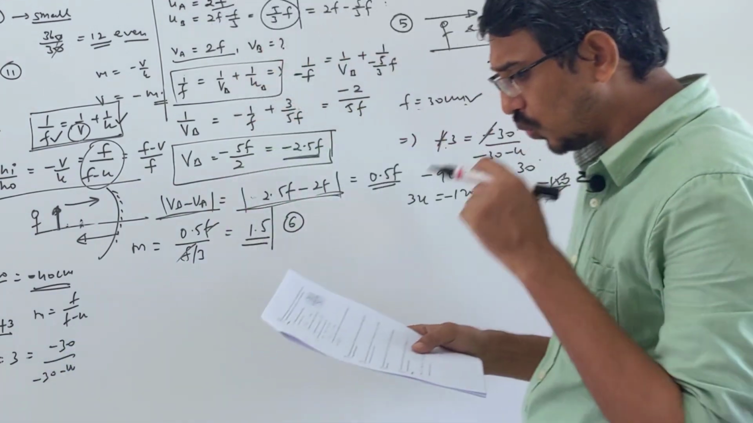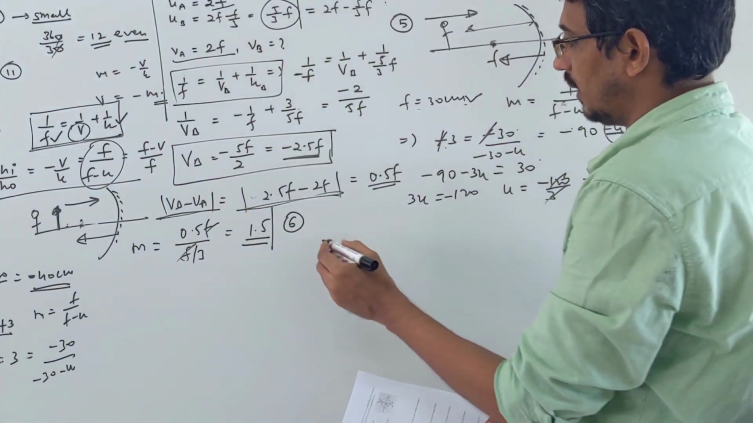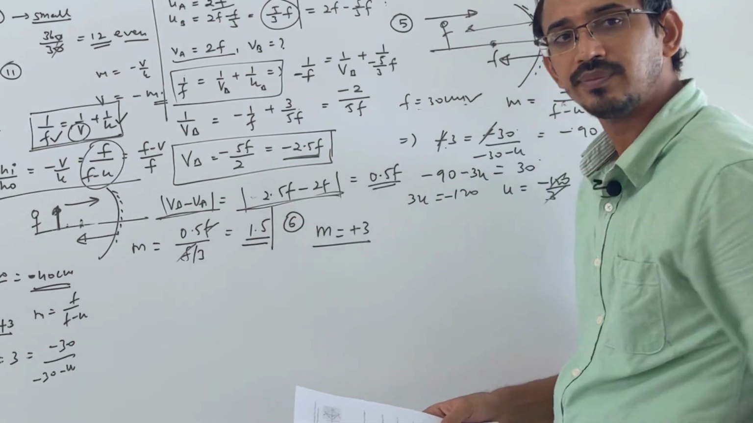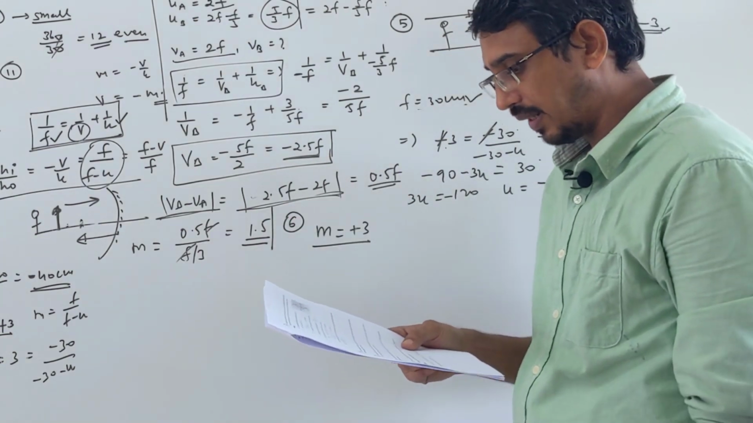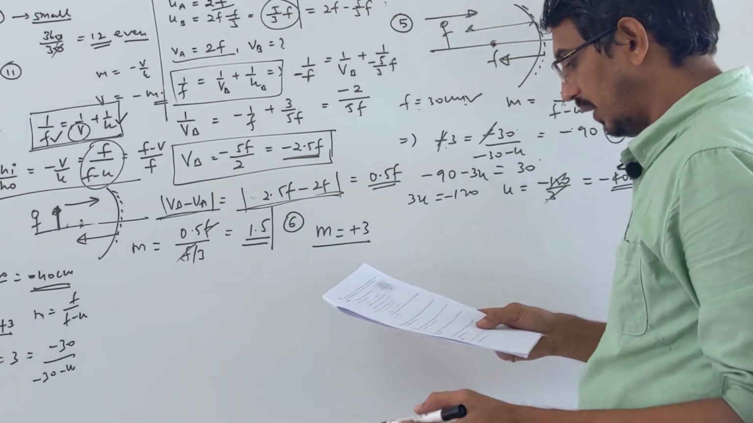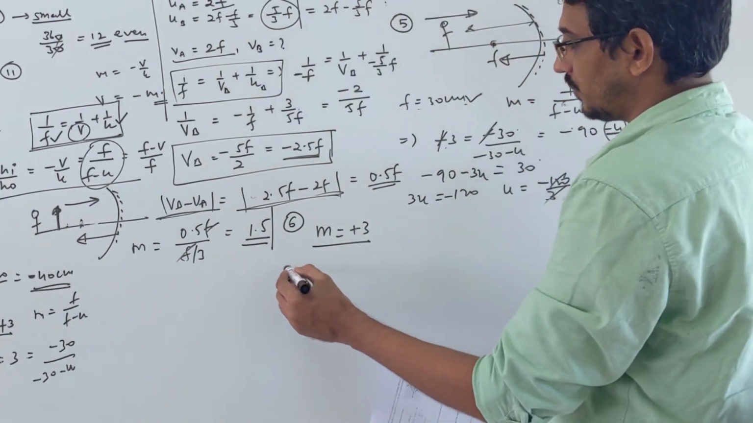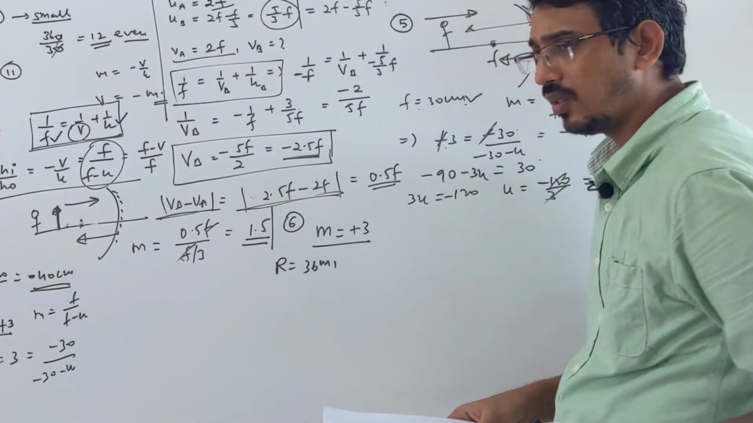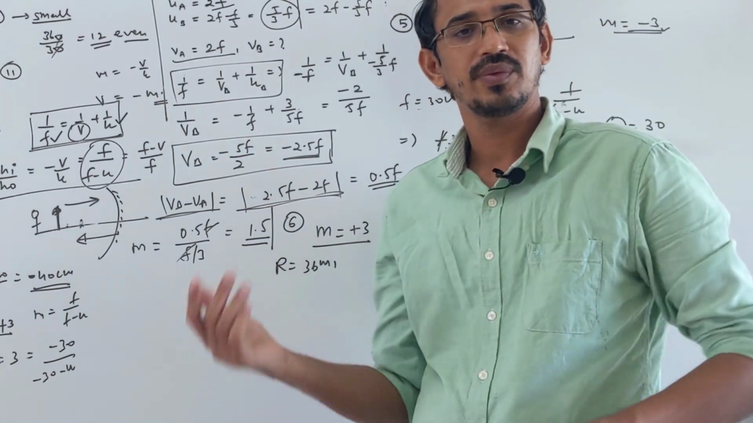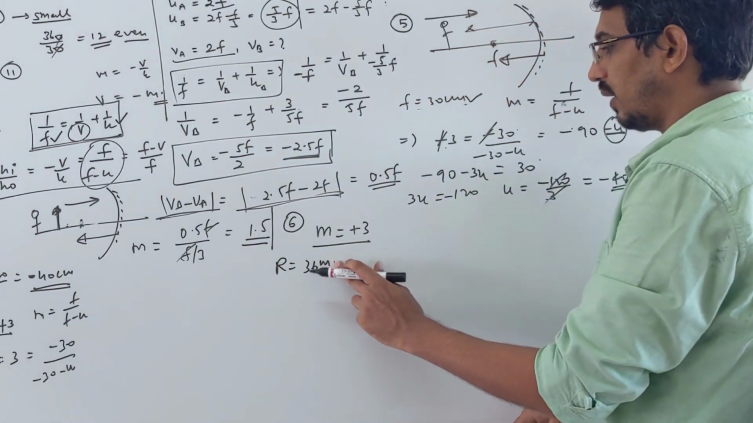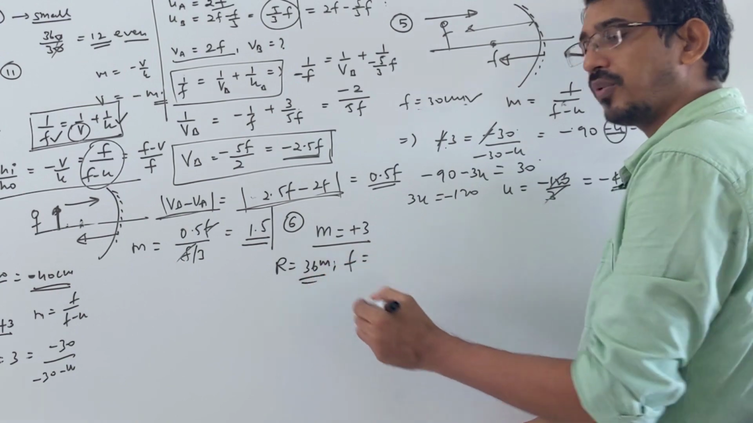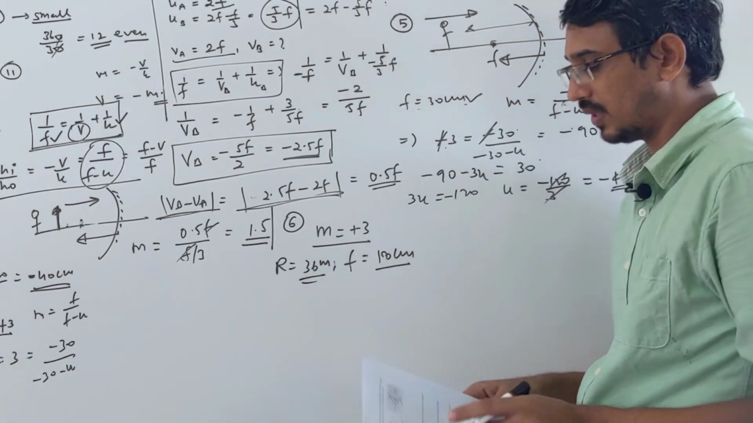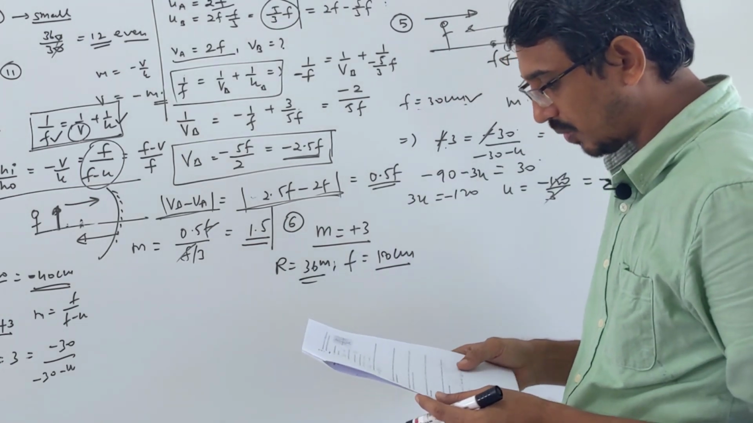So a virtual image 3 times means your m is given as +3, and the mirror is concave, and the radius of curvature given is 36 centimeter. Radius of curvature is double the focal length, so from here you can find the focal length. The focal length will be half of this, 36 by 2, that becomes 18 centimeter, right? They are asking to find the distance of the object.